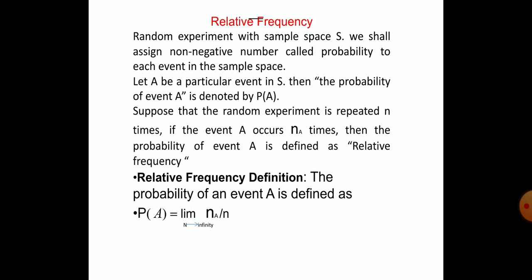If event A occurs n of A times, then the probability of event A, denoted by P of A, is equal to the limit as n tends to infinity of n of A by n, where small n means the random experiment is repeated n times.